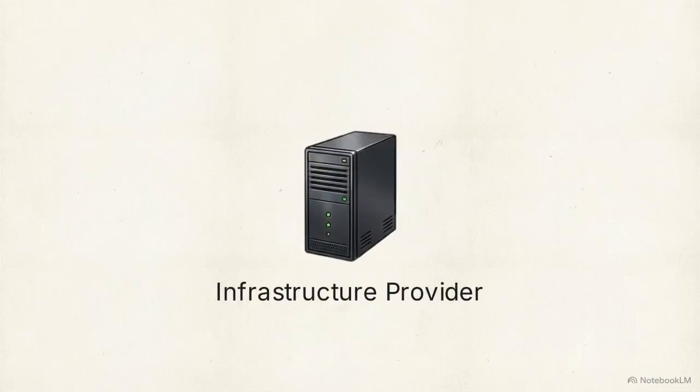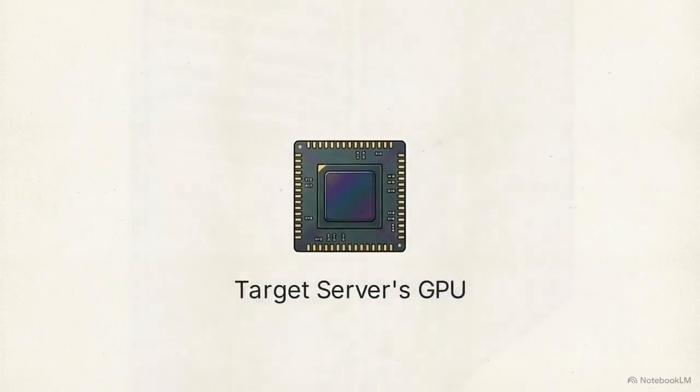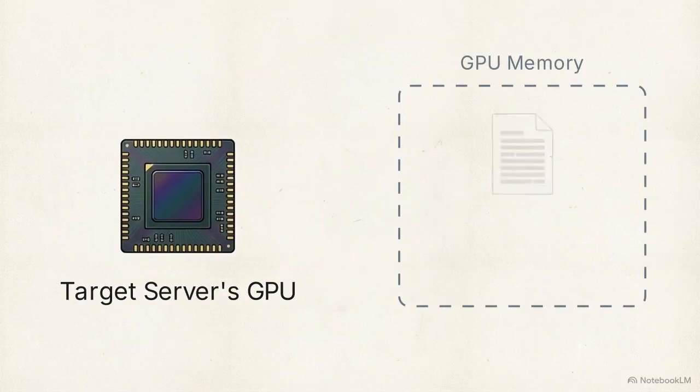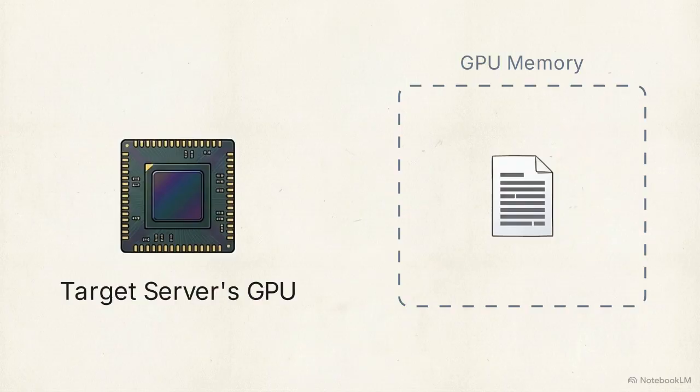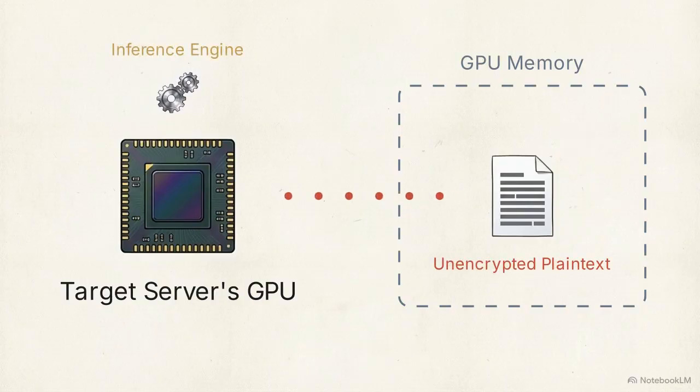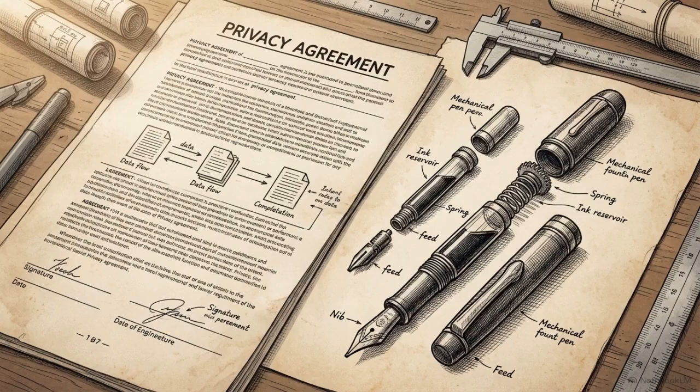As we zoom into the target server's GPU, the vulnerability of Level 1 becomes clear. The text document is fully visible and unencrypted inside the GPU memory. To execute inference and generate a response, the compute provider must read the prompt in plaintext. Platforms at this level operate on a zero data retention policy. The provider is contractually obligated not to log the prompt.